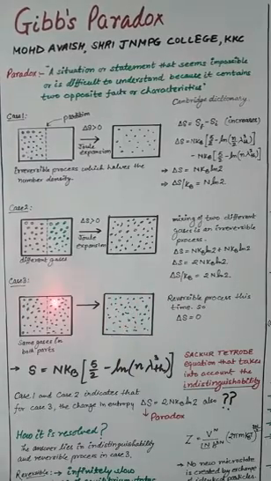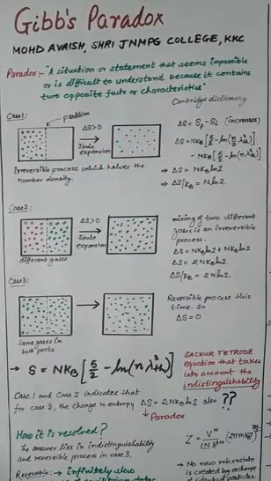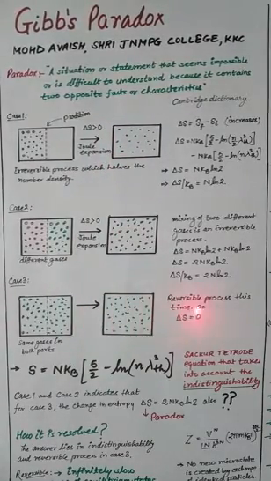Suppose I remove this partition, and the molecules of the left side and right side mix together. If I again put the partition in the same position, then this state and that state would no longer be different from each other, because all molecules are identical, the same, indistinguishable. So this process is a reversible process, unlike the two previous cases where the expansion was irreversible. Case 3 is a reversible process, and as you know, in a reversible process the net change in entropy is 0.